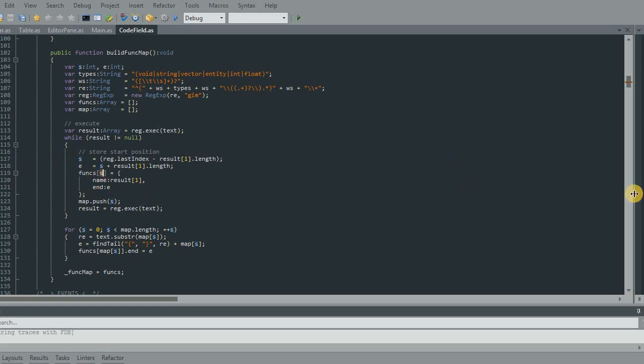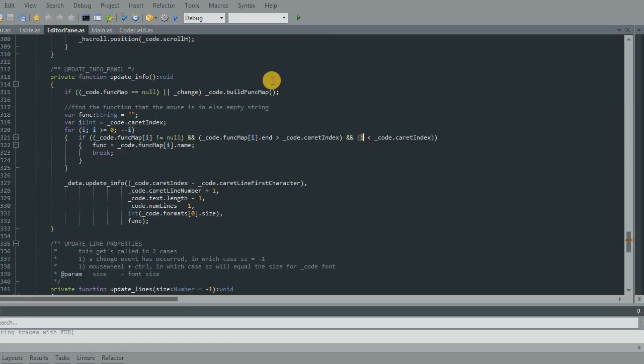as this just keeps going on and on further down the text, instead of just including start in this object and pushing it into that array, like I'm doing here with map push s. Well, funcs push this object and have start in there as well. Well, there's a really good reason why I'm not doing it that way.